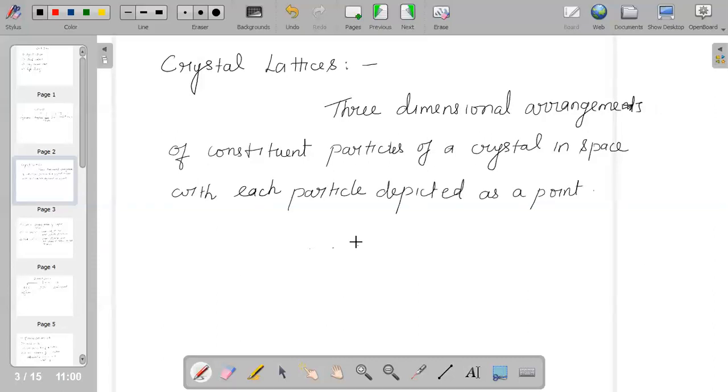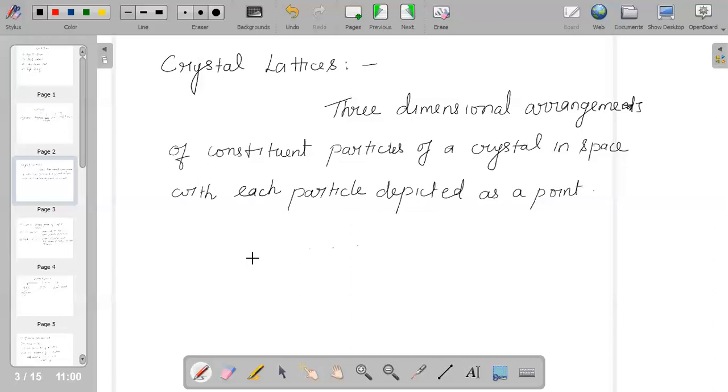Till now, only 14 possible three-dimensional lattices are known, and we call them Bravais lattices. Each point in a lattice is called a lattice point or lattice site.